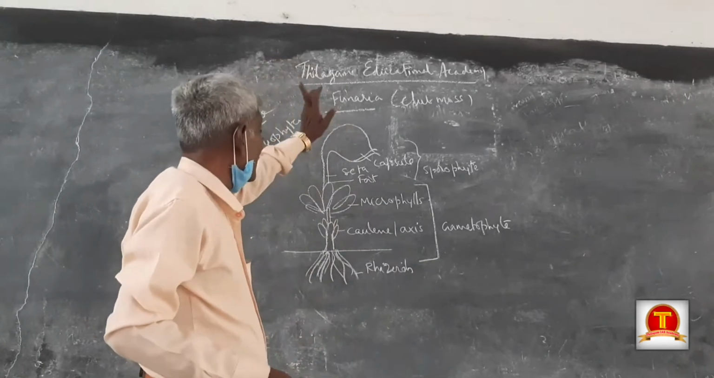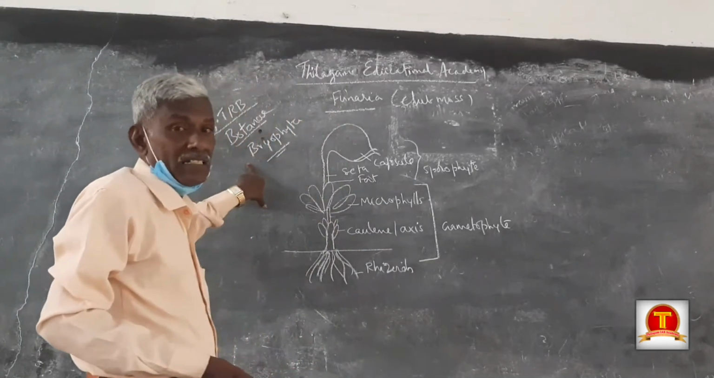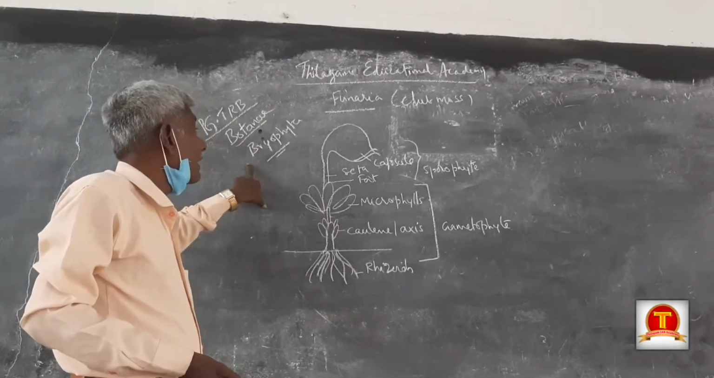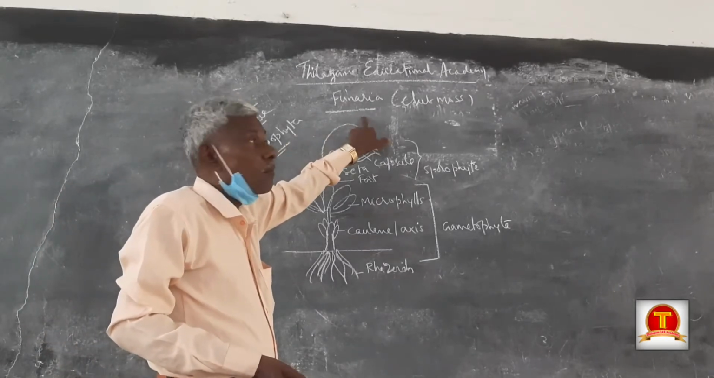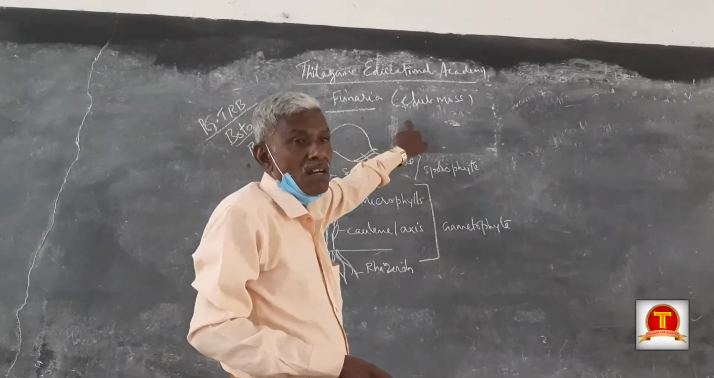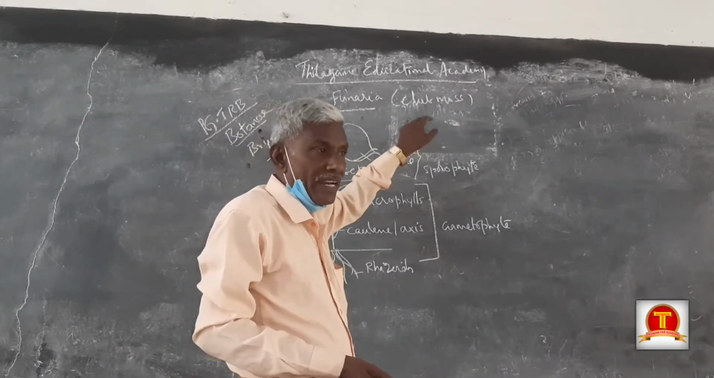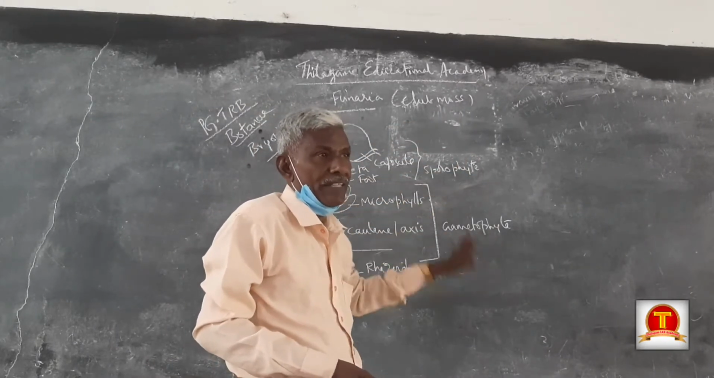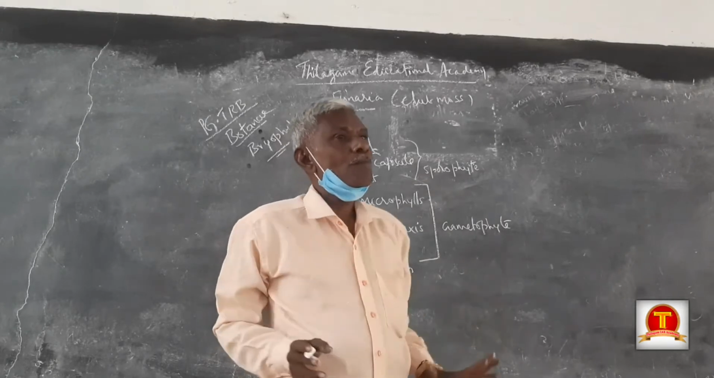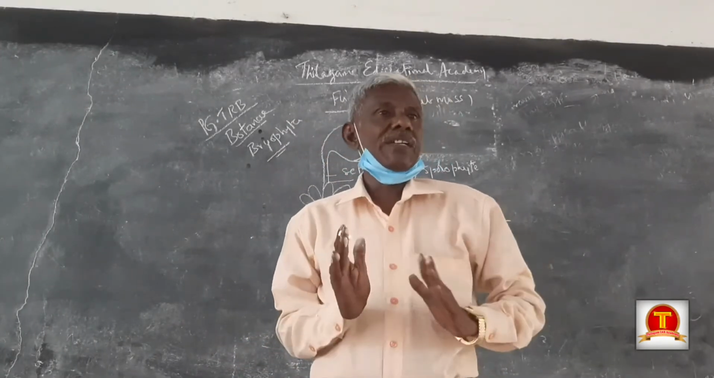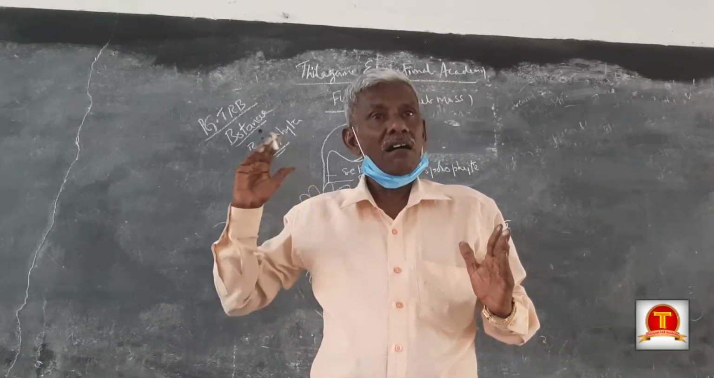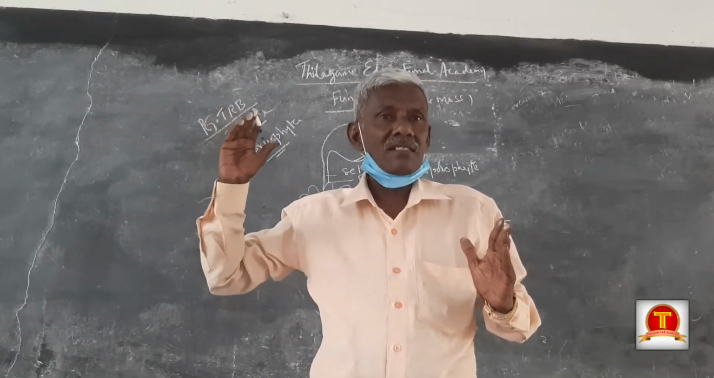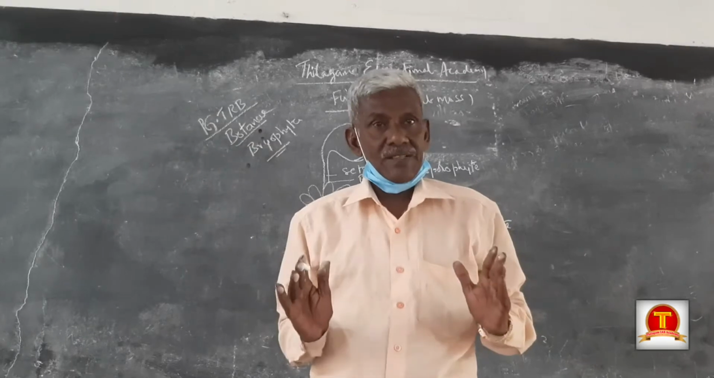I have chosen the topic Bryophyta. The example plant is Funaria, commonly called club moss. Why did I choose this topic? In the sense that it links cellular organization and organ system grade organization.